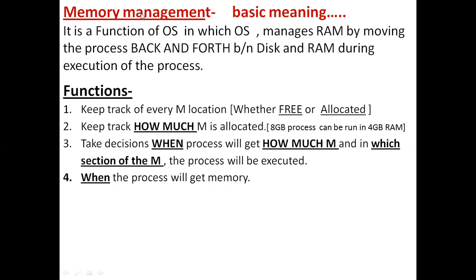So here, in case of memory management, we are supposed to manage the RAM. The RAM is the primary memory, and memory management works by moving the process back and forth between the secondary storage and the RAM. As I said, the hard disk is the best example for secondary storage. During the process of execution, if I want to execute any process, that process will be stored in the hard disk initially, in the secondary storage.